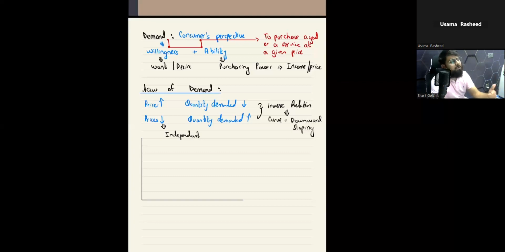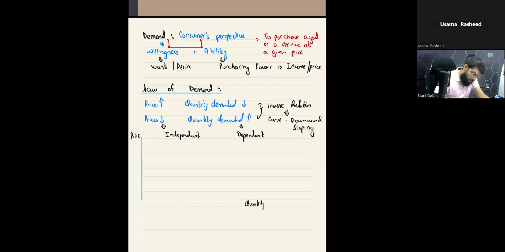Because it is the price that causes change to the quantity demanded. So this means that quantity demanded is a dependent factor. Okay. So the factor that is independent will be plotted on the top, that is price here due to its independency, and the quantity demanded on the horizontal axis, because the effect of price will be shown onto the quantity demanded.